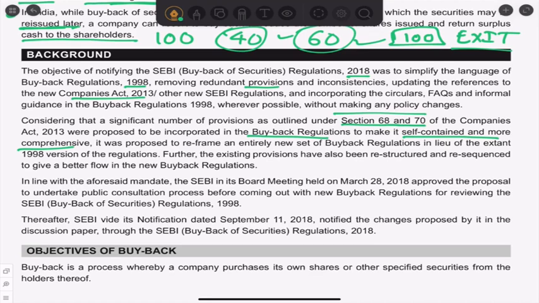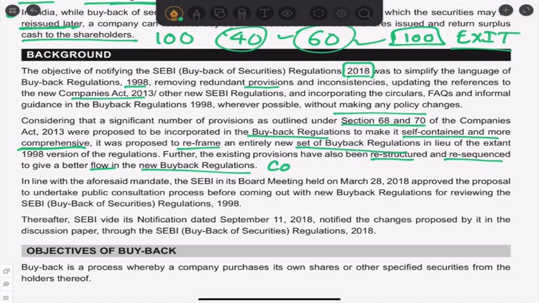So these new regulations of 2018 make the buyback regulations for listed companies self-contained and more comprehensive. It is better right now. They reframed the entire new set of buyback rules. Existing provisions have been restructured and resequenced, and the sequence has changed for better flow.